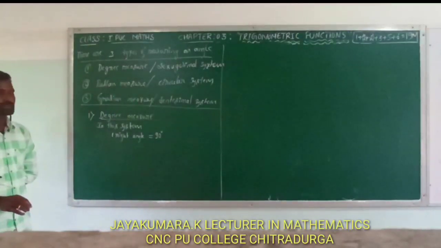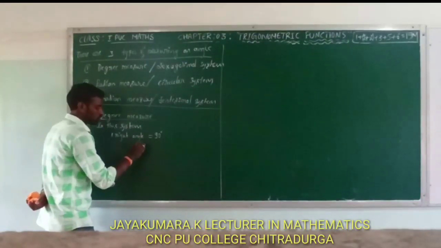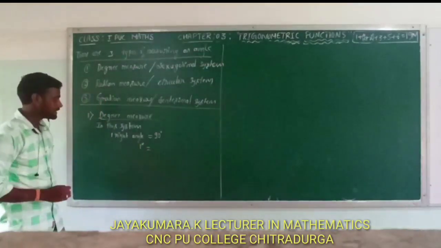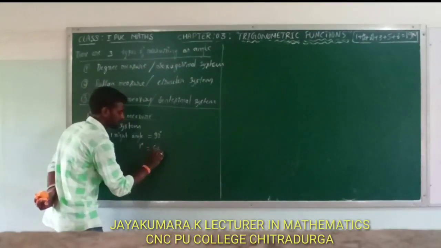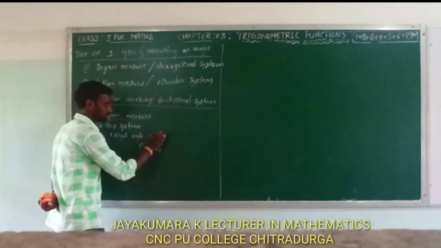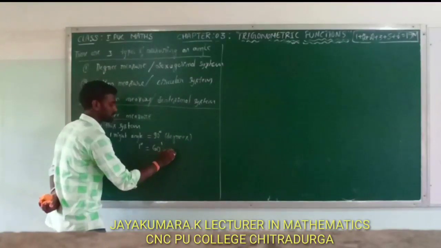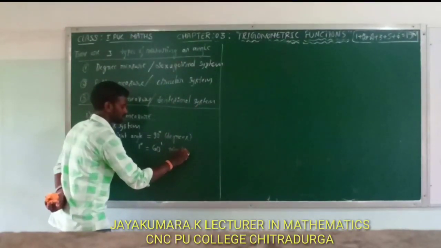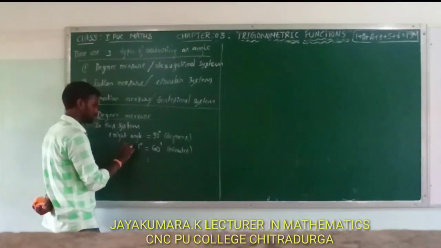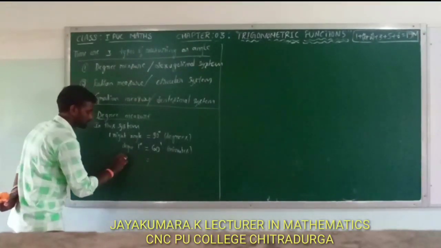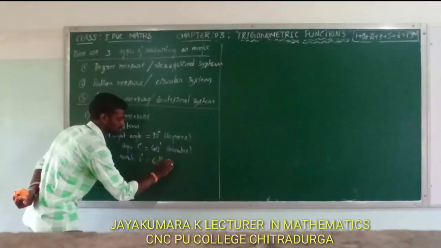And 1 degree is equal to 60 minutes. This is degree, this is minutes. 1 minute is equal to 60 seconds.